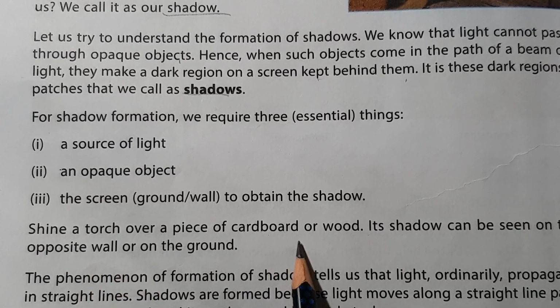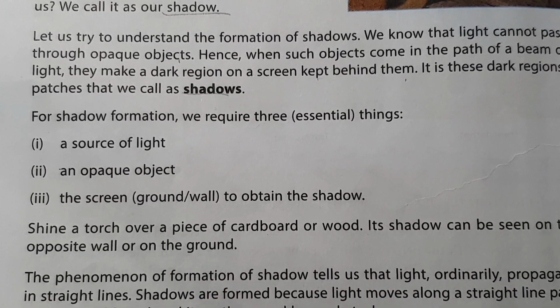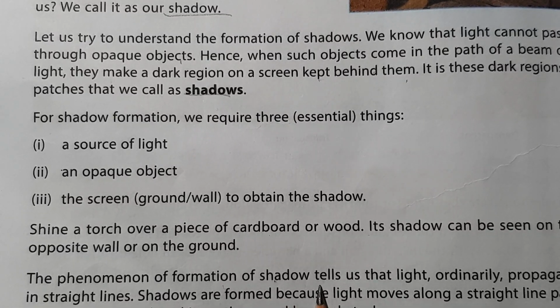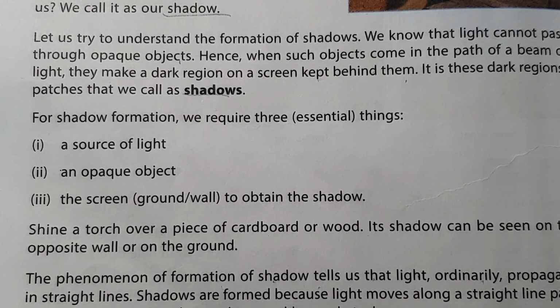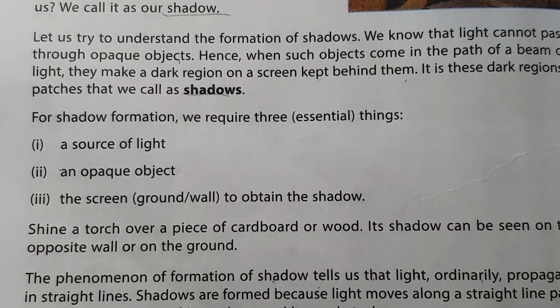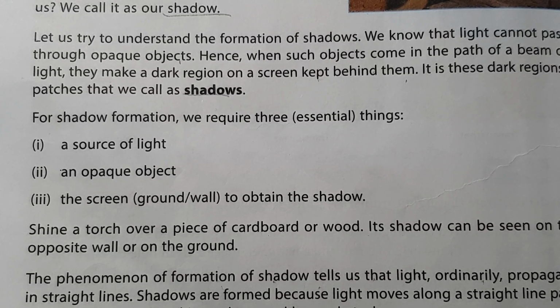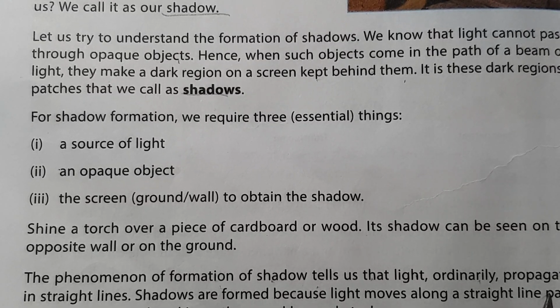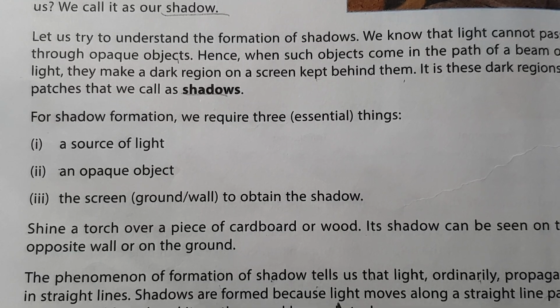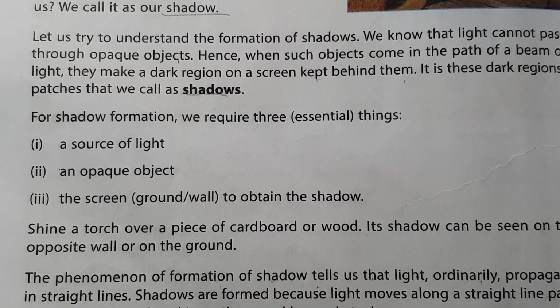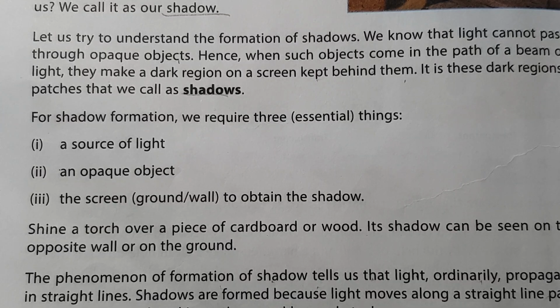Shine torch को हम cardboard और wood के ऊपर करेंगे, we can see ground के ऊपर उसका opposite हमें shadow नजर आएगा. The phenomenon of formation of shadow tells us that light ordinarily propagates, हमेशा light travel करती है straight line में. अब जब light के in between रास्ते में कोई opaque object आ जाता है, light उसके आसपास से निकल जाती है, and then we see the dark patch of that object, and that is known as shadow. Shadows are formed because light हमेशा move करती है straight line, and it is not able to bend its path along a large obstacle, के through light pass नहीं होगी. So the shadows are formed.